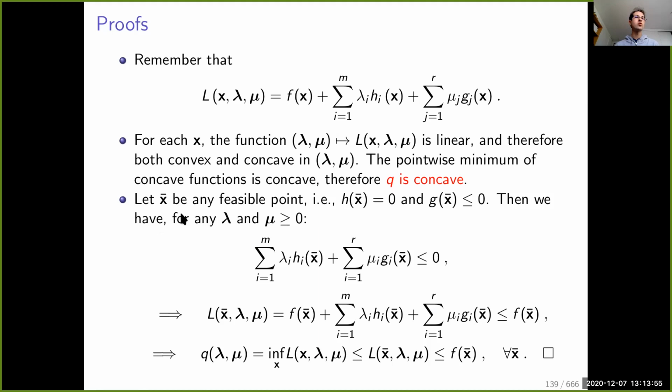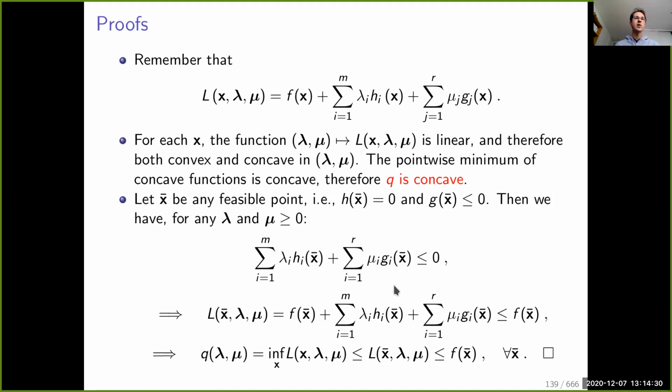it is also easy to show, I'm jumping to the last line, that if you take dual variables such that mu is non-negative, and if you take x bar to be any feasible point, that is, a point such that the equality and inequality constraints are satisfied, then Q of lambda mu is smaller than f of x bar for all x bar. And in particular, it will also be smaller than f star, which is the minimum of f under the constraints.